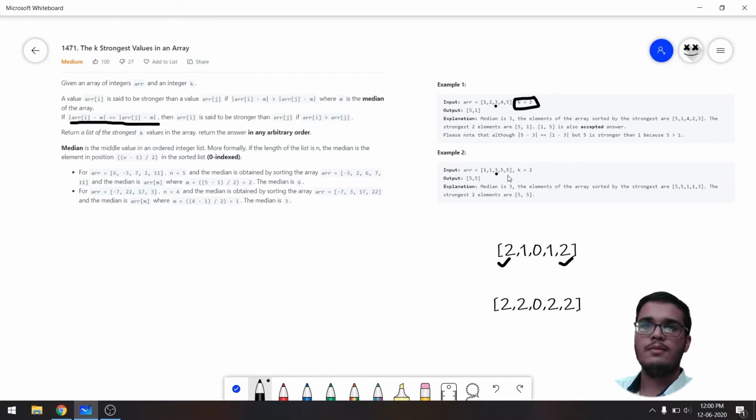I hope I was able to clearly explain what the problem is asking and the naive algorithm behind it. Now let's move towards the coding part, where I'll explain further what logic we'll be using to solve this problem.